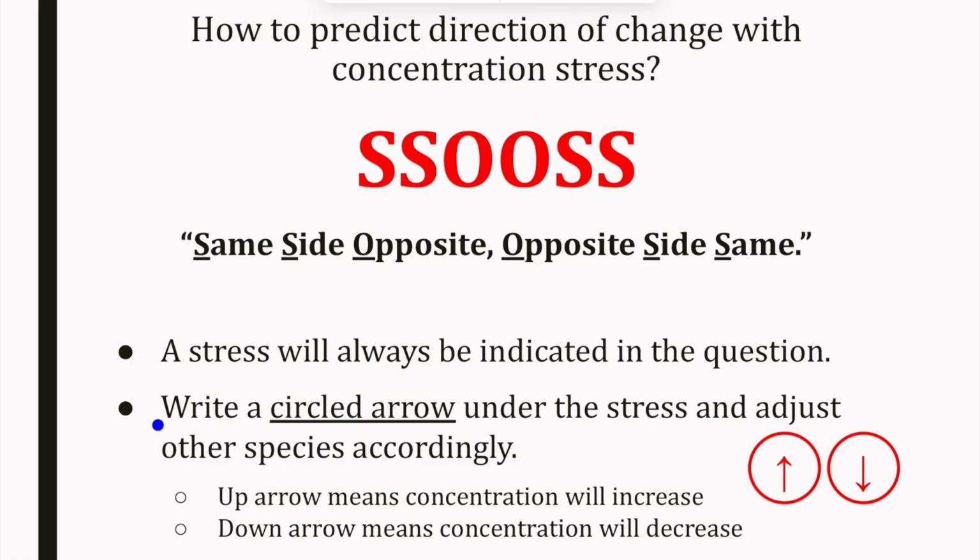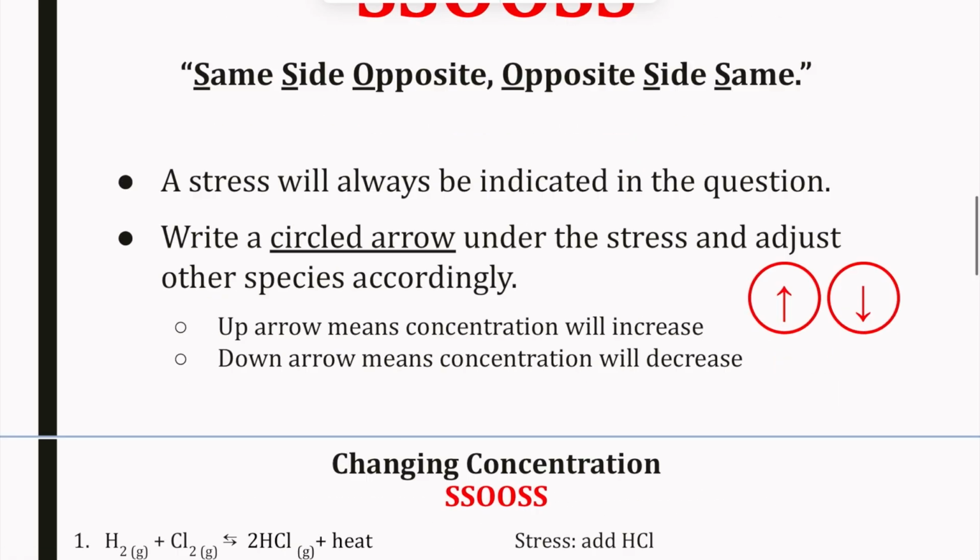One way we can organize this, and again thinking of what do I have more of, what needs to get used up, I always go through and write a circled arrow under my stress, and then I adjust everything else accordingly. An up arrow means concentration is increasing, and a down arrow means concentration would decrease. Then we can consider how everything else is going to behave.